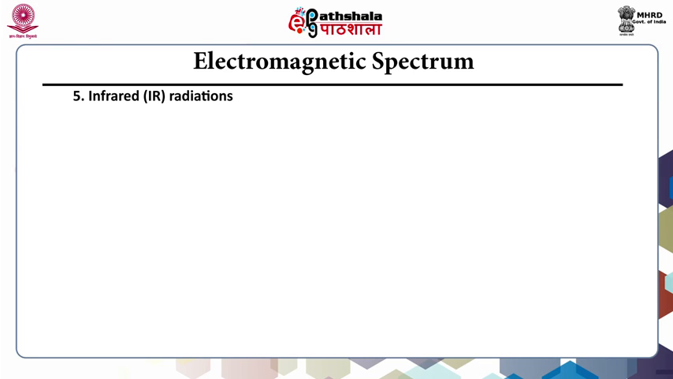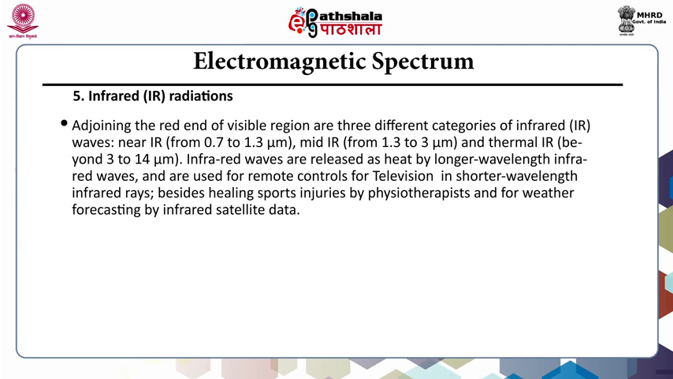Fifth is infrared radiations. Adjoining the red end of visible region are three different categories of infrared waves, that is near IR from 0.7 to 1.3 micrometer, mid IR from 1.3 to 3 micrometer, and thermal IR beyond 3 to 14 micrometer. Infrared waves are released as heat. Longer wavelength infrared waves are used for remote controls for television. Shorter wavelength infrared rays are used for healing sport injuries by physiotherapists and for weather forecasting by infrared satellite data.